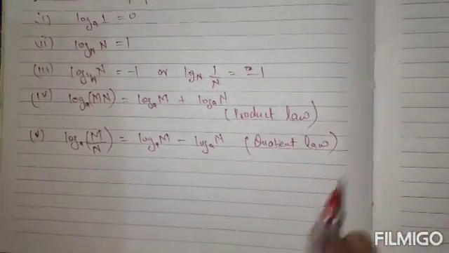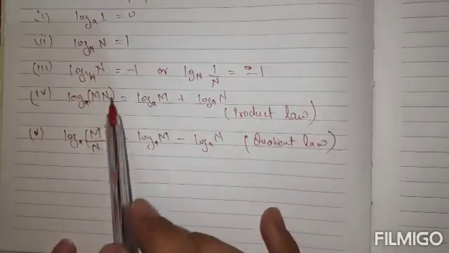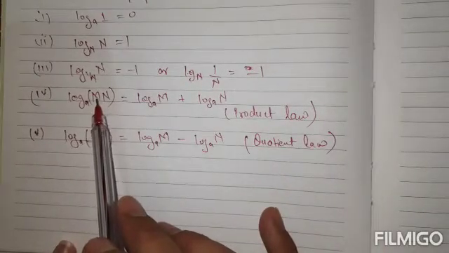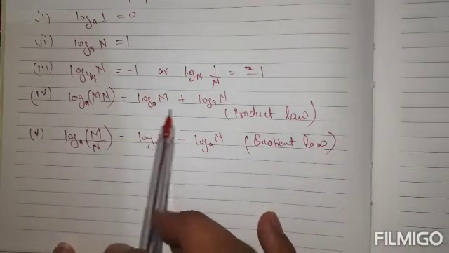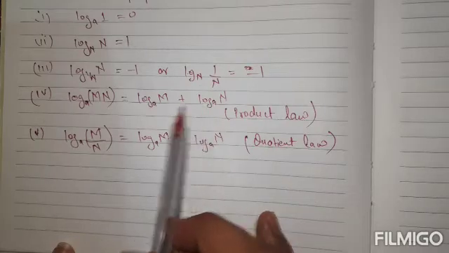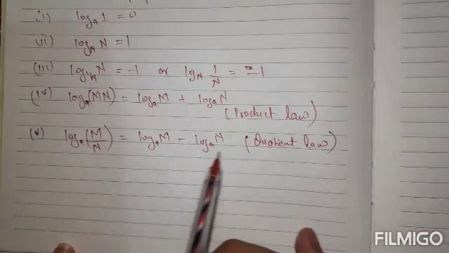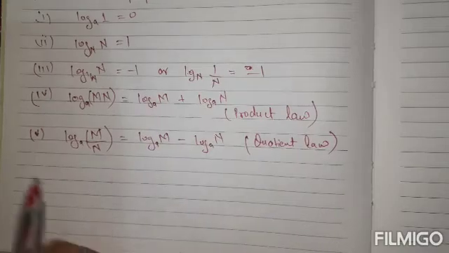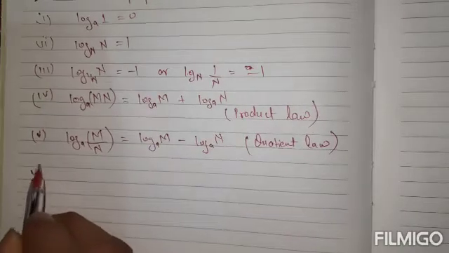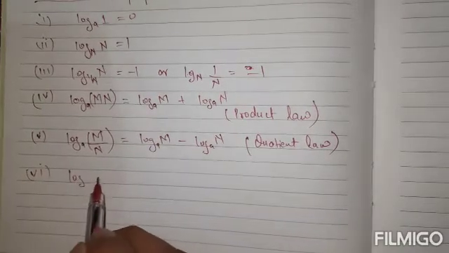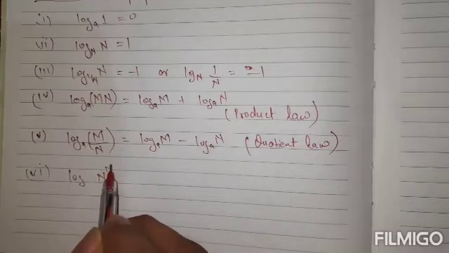This holds true for every logarithmic expression. Whenever there is a product of numbers in the argument, it can be expressed as a sum of two logarithmic functions. Similarly, if there is a quotient or division of two numbers, then it can be expressed as a difference of two logarithmic expressions. This next one is log n to the power m.